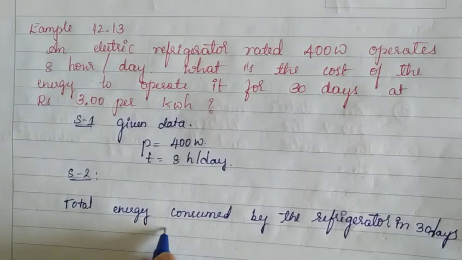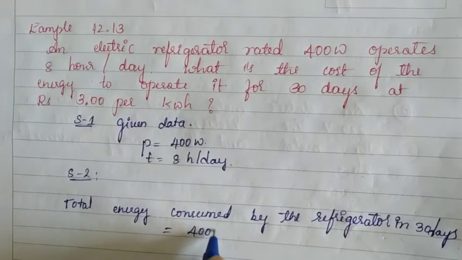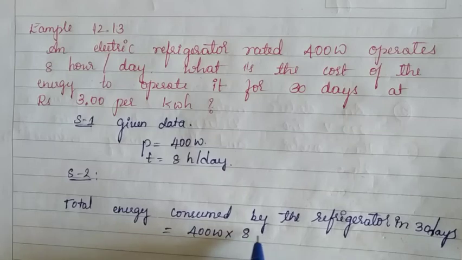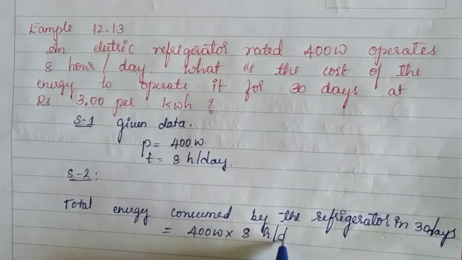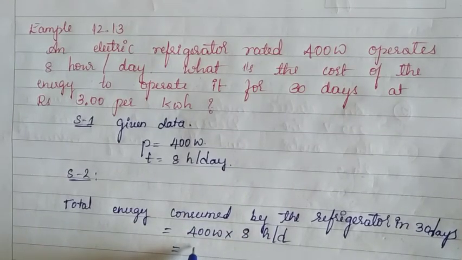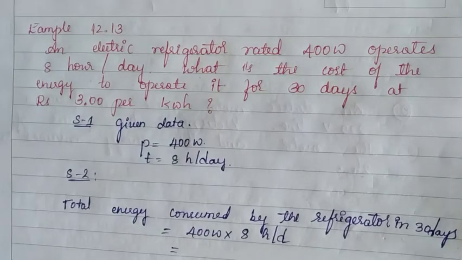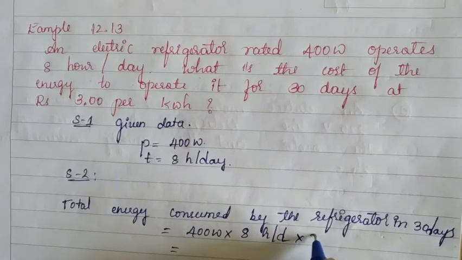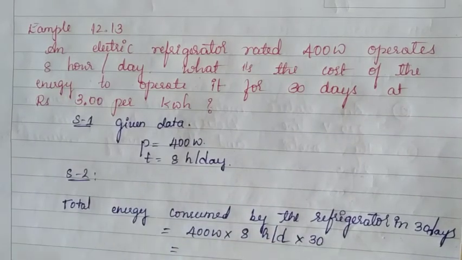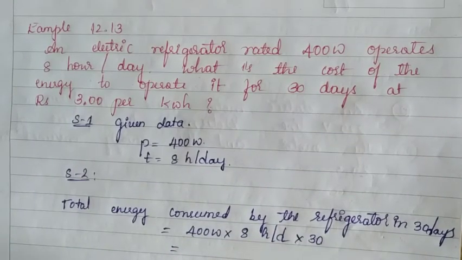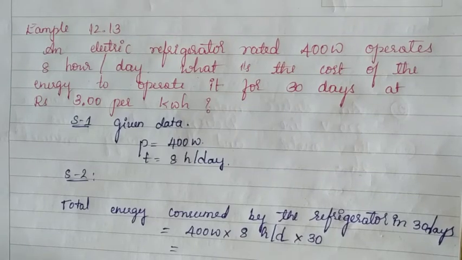Total energy consumed is equal to 400 watt into 8 hours per day. That is also multiplied with 30 days, because here we have to find the energy consumption for 30 days, you know.